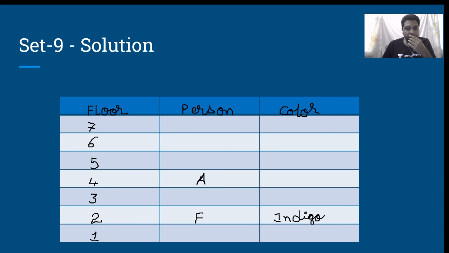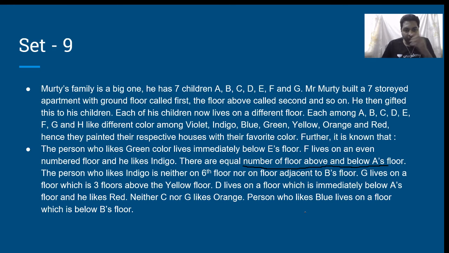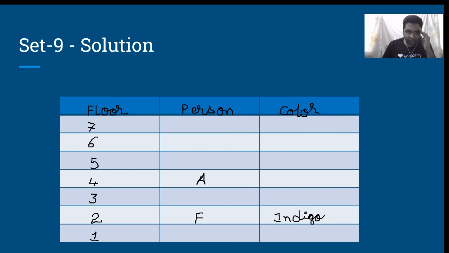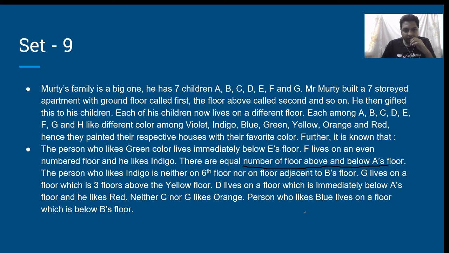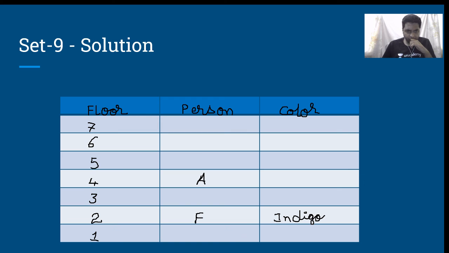So, we know for sure that the person who likes indigo is neither on the 6th floor nor on a floor adjacent to B's floor. Therefore, on 1 and 3, I cannot have B. That point I need to keep in mind. G lives on a floor which is 3 floors above the yellow floor. D lives immediately below A's floor. He likes red.